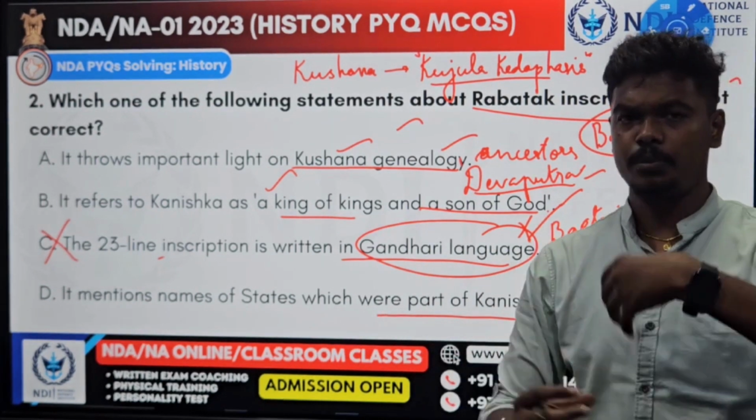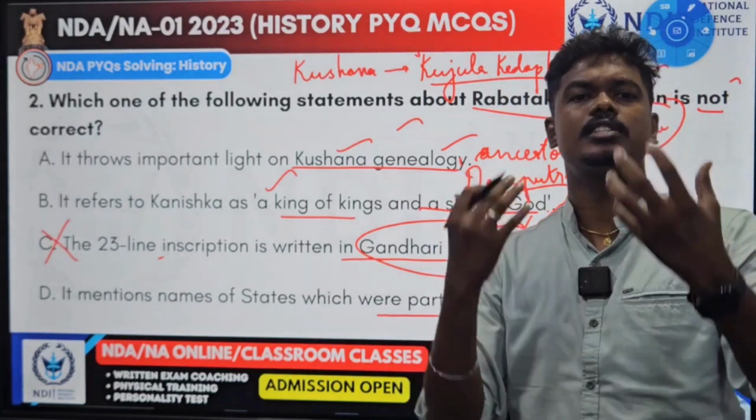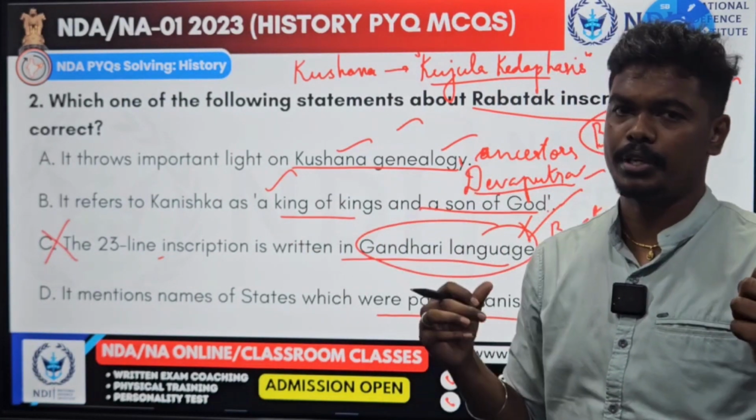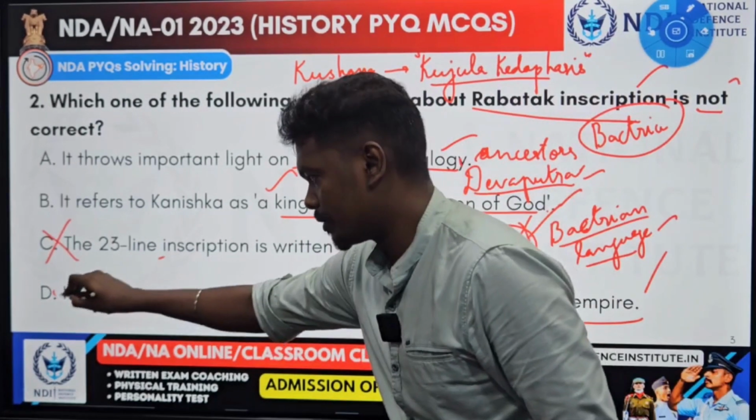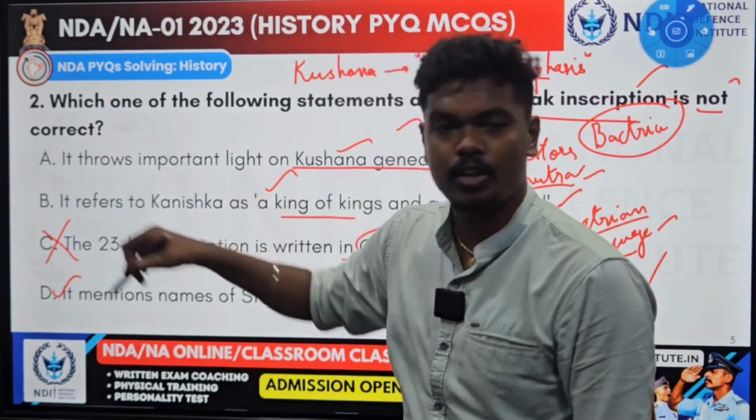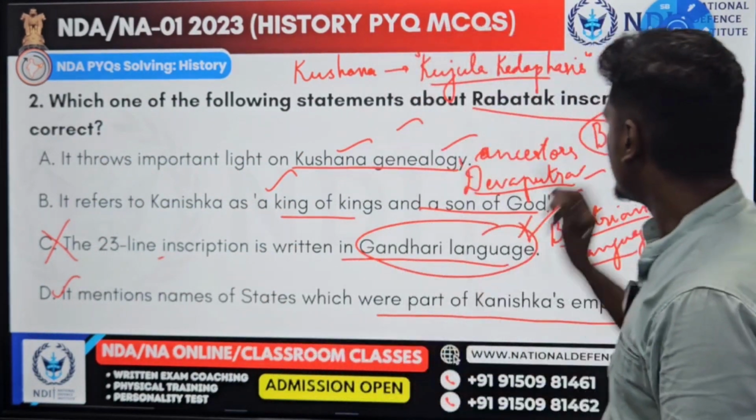Obviously, if you are mentioning the king's achievements, they will say about the extent of his empire. So D is obviously right. So A, B and D are right. C is the wrong statement.